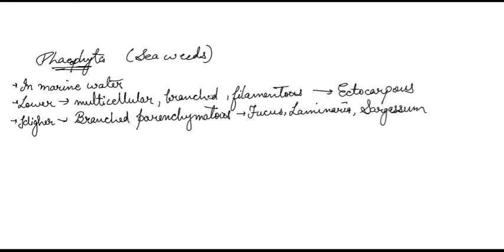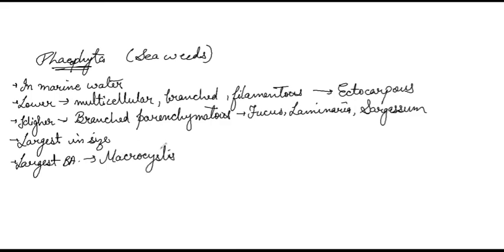Then these brown algae are largest in size. Among all the algae found, these are largest in size. Like these kelps are very large, and the largest brown algae is Macrocystis. Star mark this name as the largest brown algae.